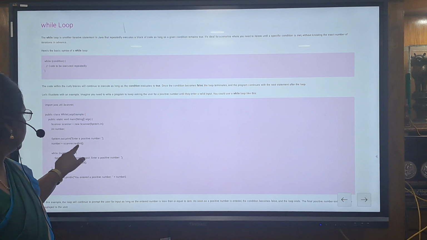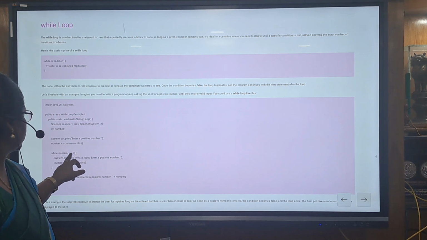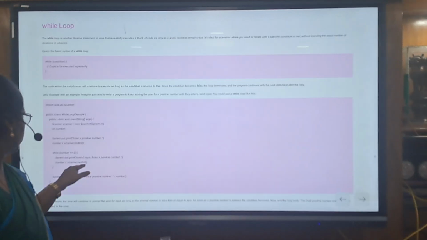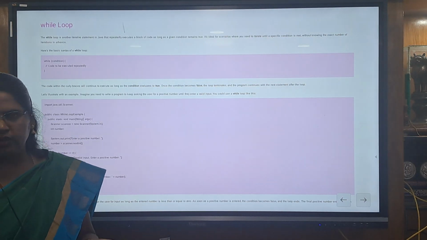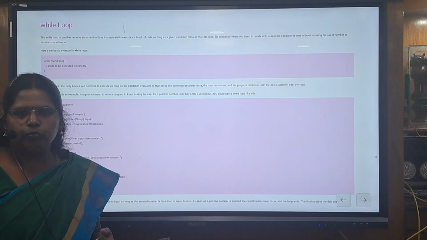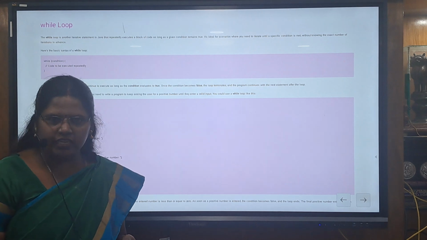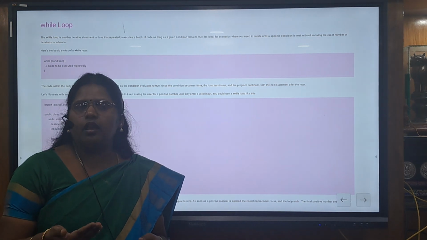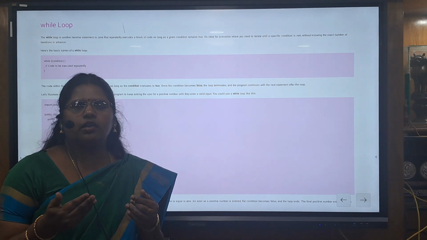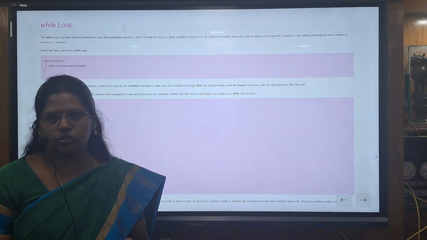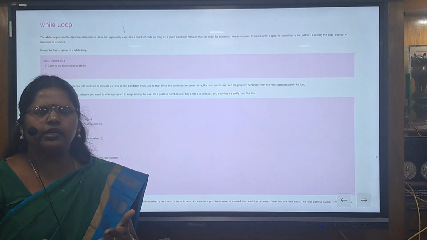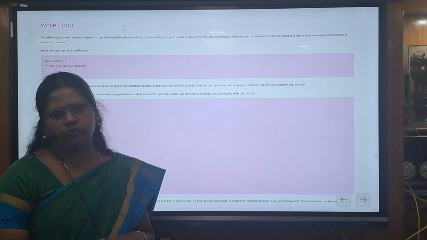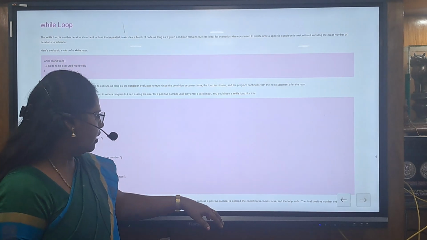In nextInt, the I is a capital letter. We check whether the number is less than 0, and if so we print invalid input, enter a positive number, and get another input. Likewise, we get the input from the user and check whether it is positive or negative. If you give a negative number, or a number less than or equal to 0, it will ask repeatedly until you enter a positive number. If you enter a positive number, it will come out of the loop. This is the example of the while loop.